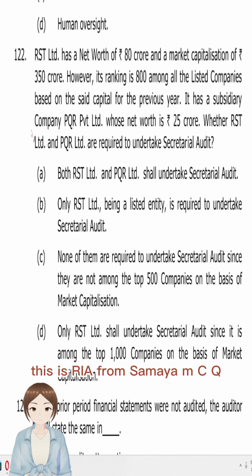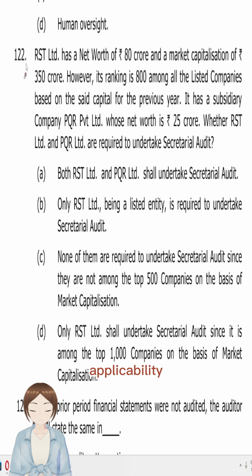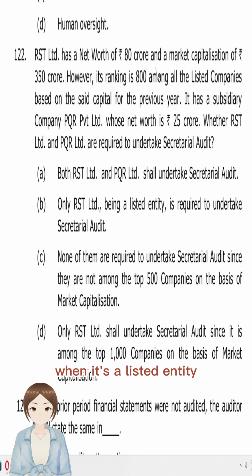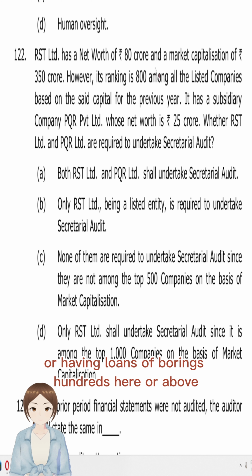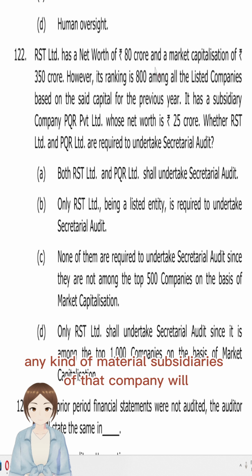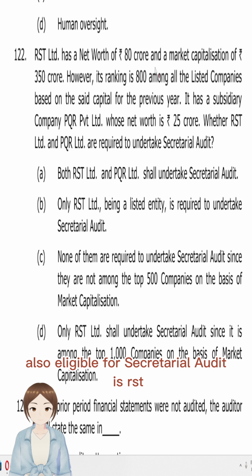Hey Samfam, this is Ria from Samaya, MCQ 122 CA final. Here they are asking about the secretarial audit applicability. RST Limited is a listed entity and it has a net worth of 80 CR. You see, secretarial audit is applicable when it's a listed entity, or when it's a public company having paid up share capital of 50 CR and above and a turnover of 250 CR or above, or having loans or borrowings of 100 CR or above. And as per Regulation 24A of LODR, material subsidiaries of that company for which secretarial audit is applicable are also eligible for secretarial audit.